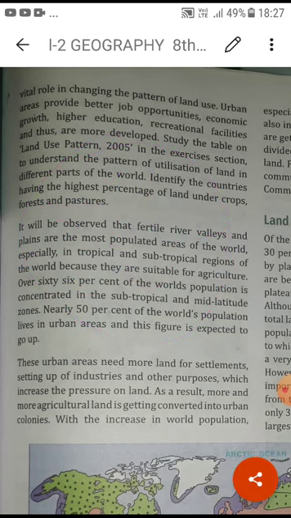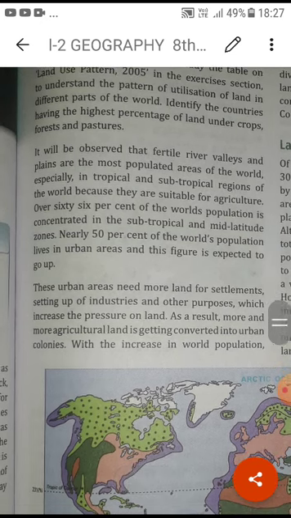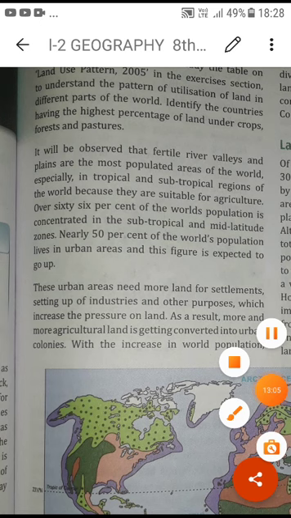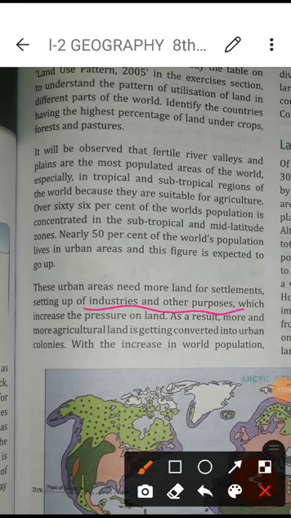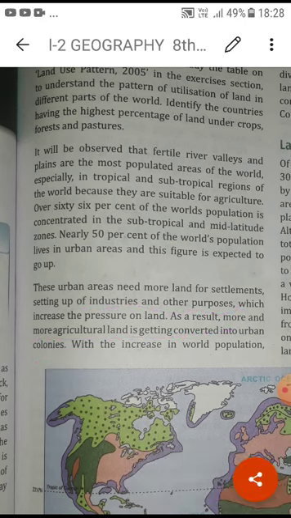If you talk about urban areas, we get more settlements and industries, which provide jobs and other opportunities to people. That is increasing the pressure on land, and that's why more agricultural land is being converted into urban colonies. This is also one of the main problems now, resulting in different kinds of disease and other things, because we human beings are destroying empty lands and converting them into colonies. Okay friends, so this is land use.